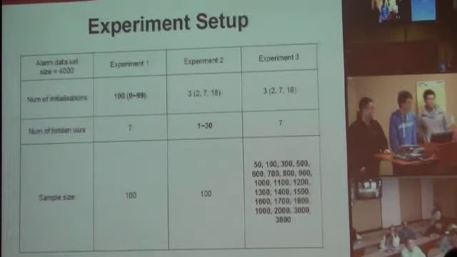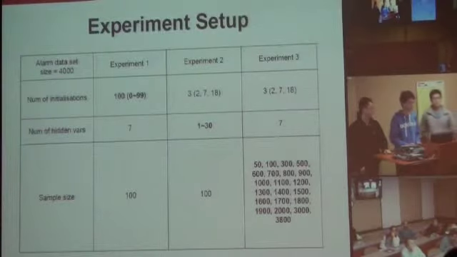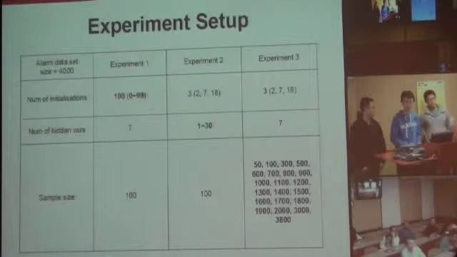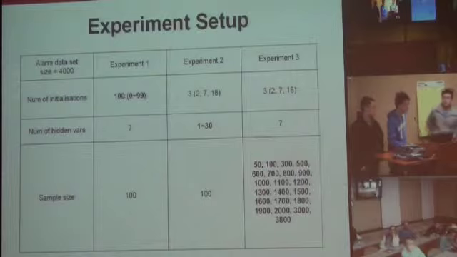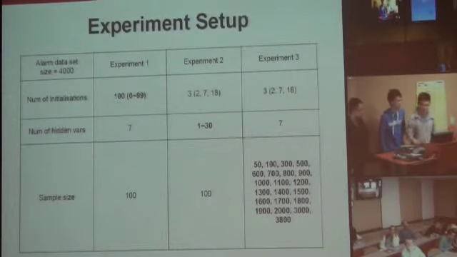Also, 3 different initializations are used, and in each experiment, for each set of parameters, we sample 15 times, and we look at how many times using SEM will be successful out of the 15. Then Alvin would like to show the results of these 3 experiments.